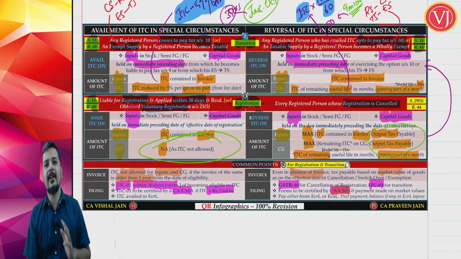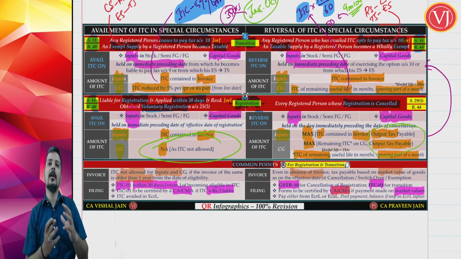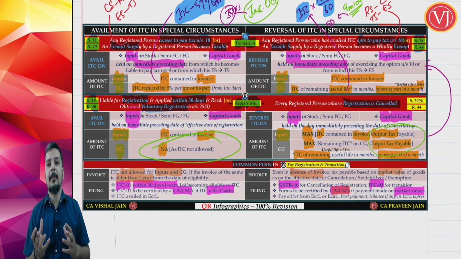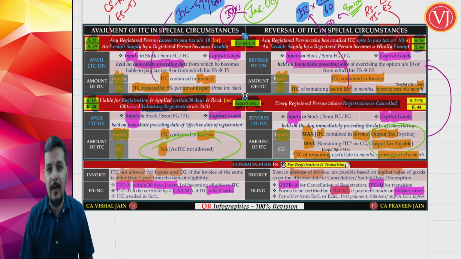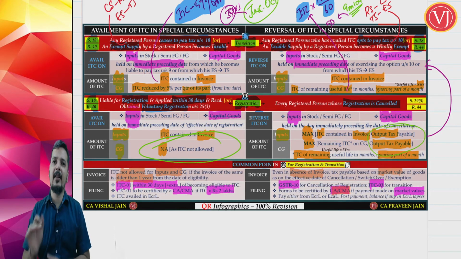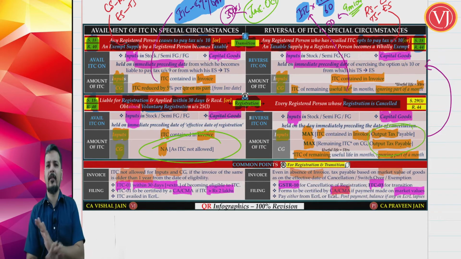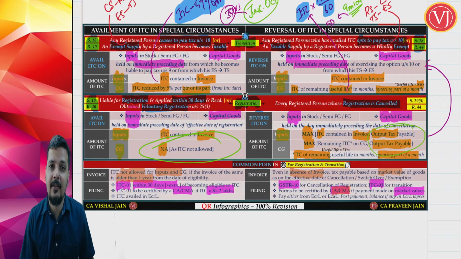For reversal, a CA/CMA certificate is required only if you are ignoring invoice values because you are not able to find them, and you are going for market value, the previous point that we were discussing. If at all invoices are not there, you can go with market values. Only for that purpose they require a CA/CMA certificate. If you have the proper corresponding invoices, there is no need of a CA/CMA certificate in case of reversal.